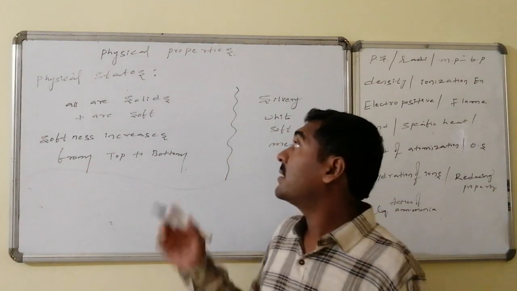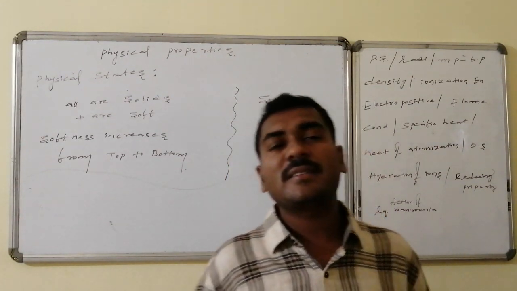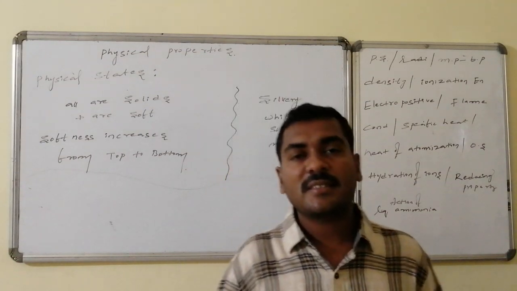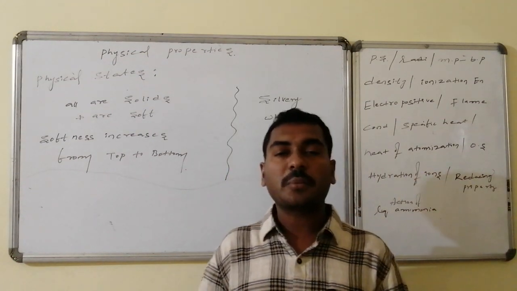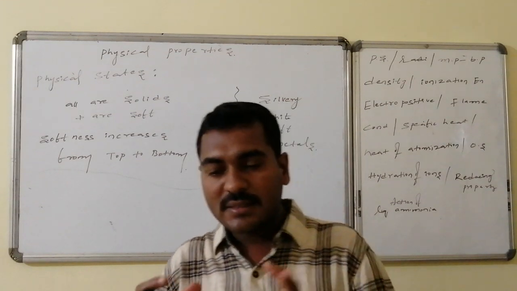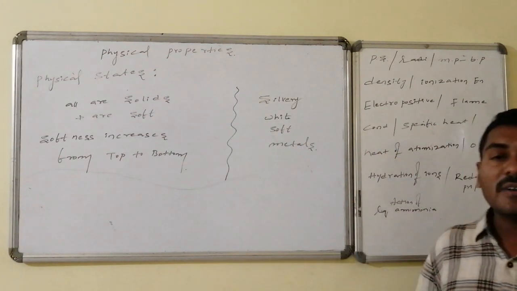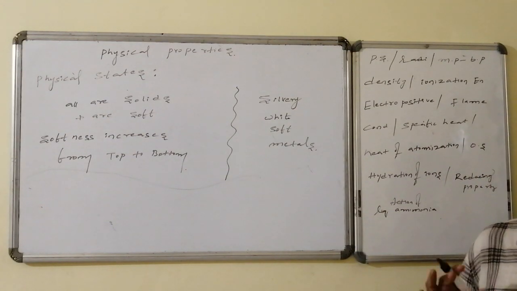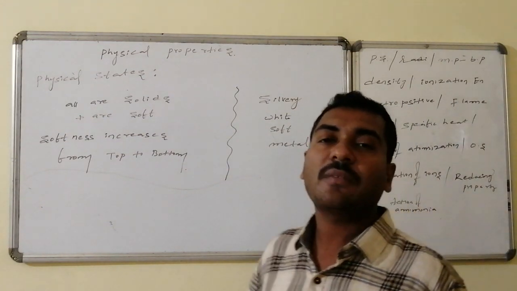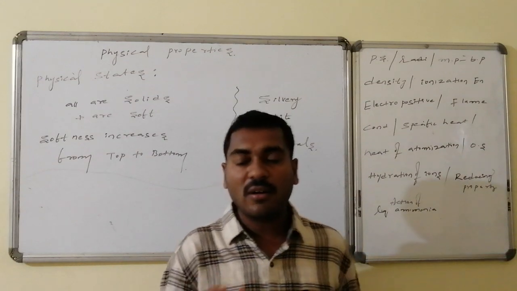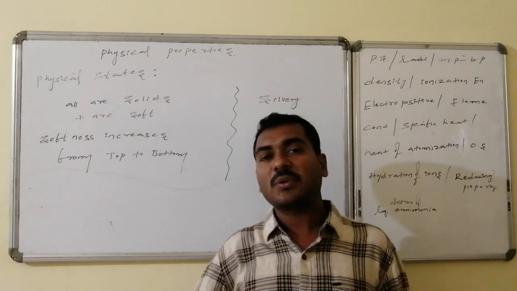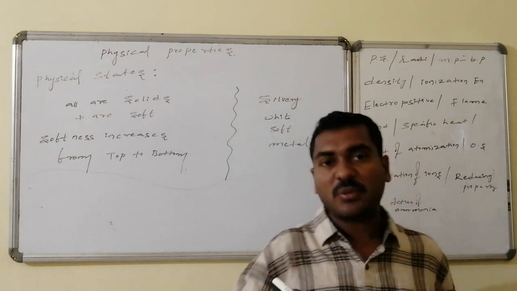The first one is the physical state. All are solids and are soft in nature, and that softness increases from top to bottom. Hence, as a result, we can conclude that all of these are silvery white soft metals. Lithium is relatively hard, whereas from lithium to sodium, sodium to potassium, and potassium to rubidium